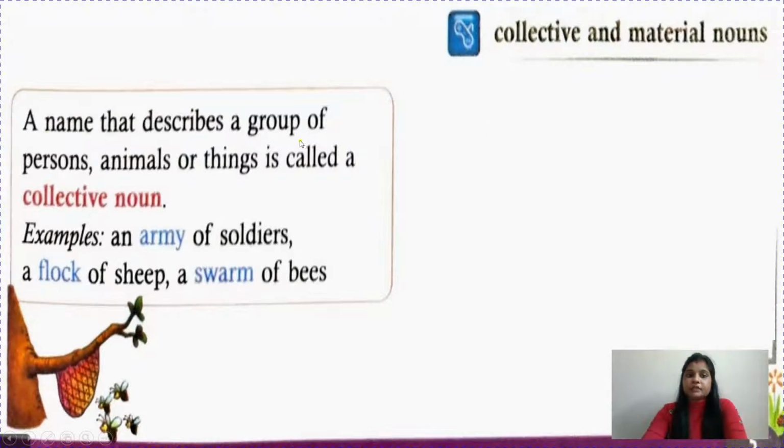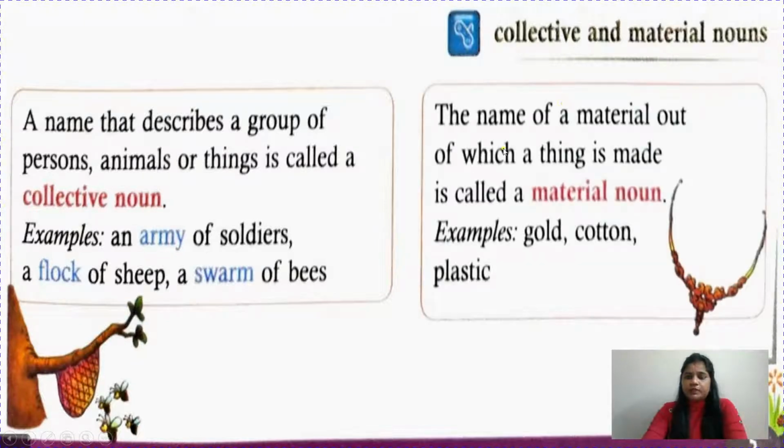A name that describes a group of persons, animals or things is called a collective noun. Example: an army of soldiers, a flock of sheep, a swarm of bees. Children, we have already done collective and material nouns, so I will not take much more time here. The name of a material out of which a thing is made is called a material noun. For example, gold, cotton, plastic.